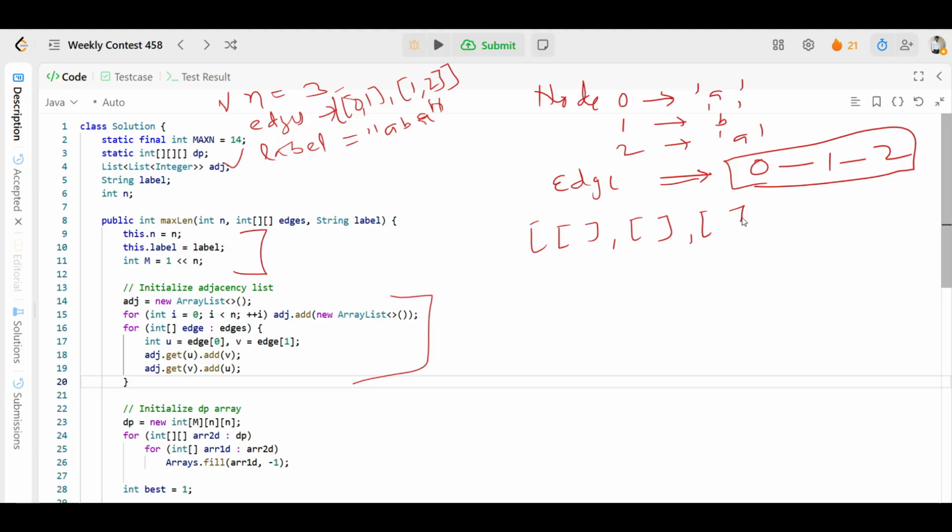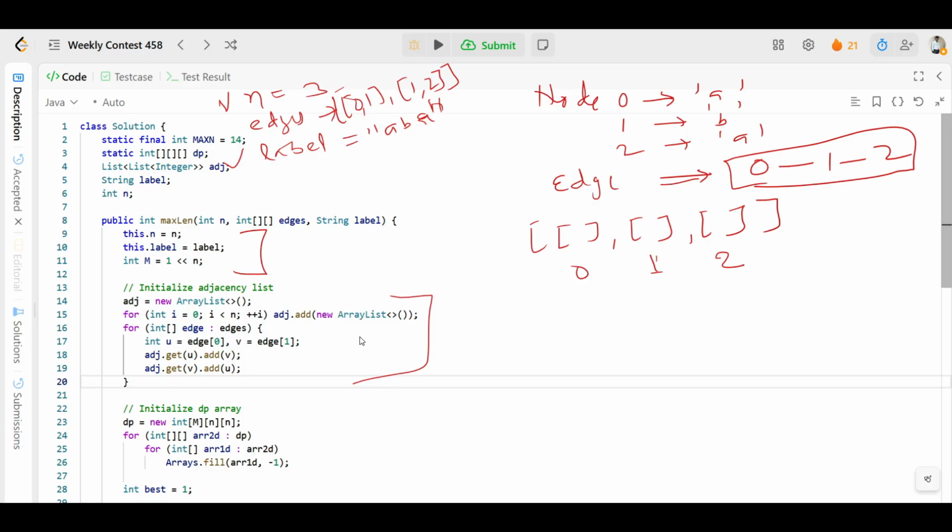Okay, this means 3 empty lists for 3 nodes. This is for node 0, this is for node 1, this is node 2. Because there are 3 nodes, we'll create 3 lists in the adjacency list. So this 0 will contain the list of all its neighbor nodes, right? Like that we will understand.